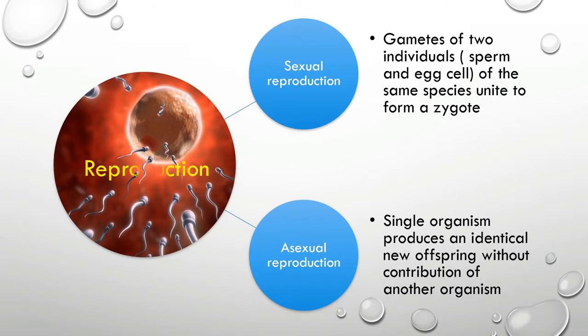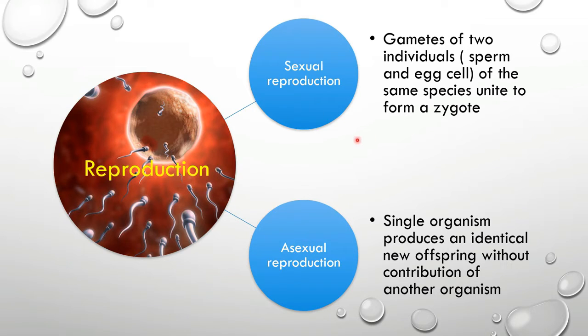If we consider the process of reproduction, it is of two main types: sexual reproduction and asexual reproduction. When considering sexual reproduction, there should be two individuals of the same species to produce a new offspring. Here a sperm cell and an egg cell unite to form a zygote. This zygote develops into the new organism through the process of development.